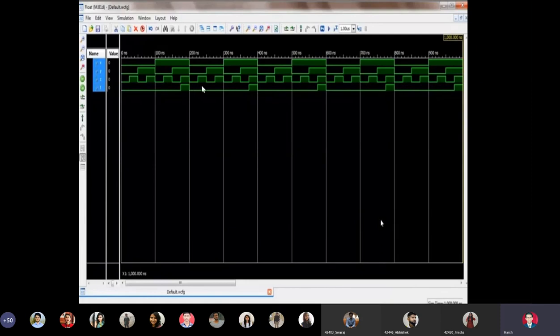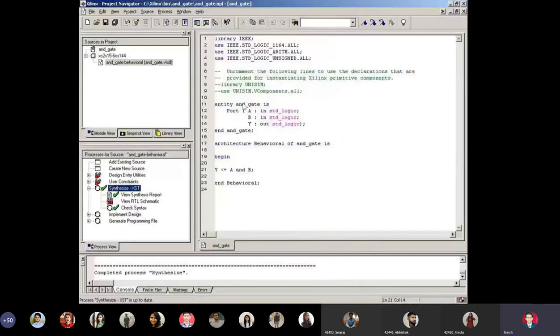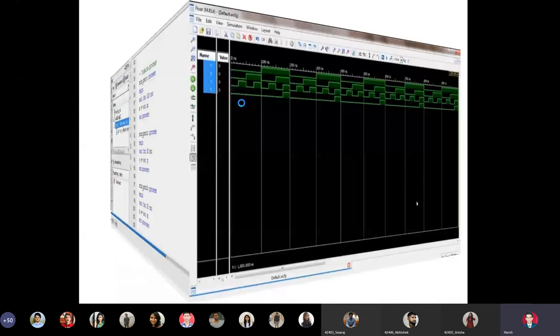Otherwise, for all remaining 7 combinations from 0, 0, 0 to 1, 1, 0, the output simply remains 0, which confirms that our VHDL model is functionally correct. So this is the GUI of ISE. This is a test bench program, and these are the simulation waveforms.